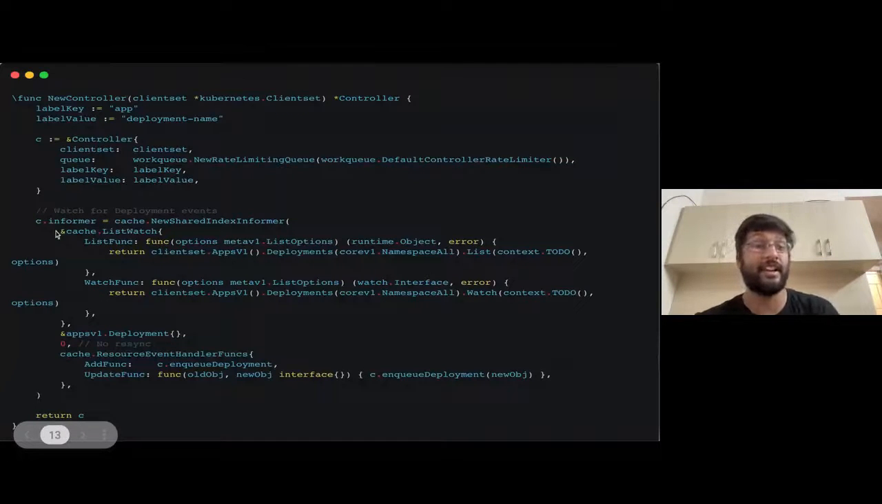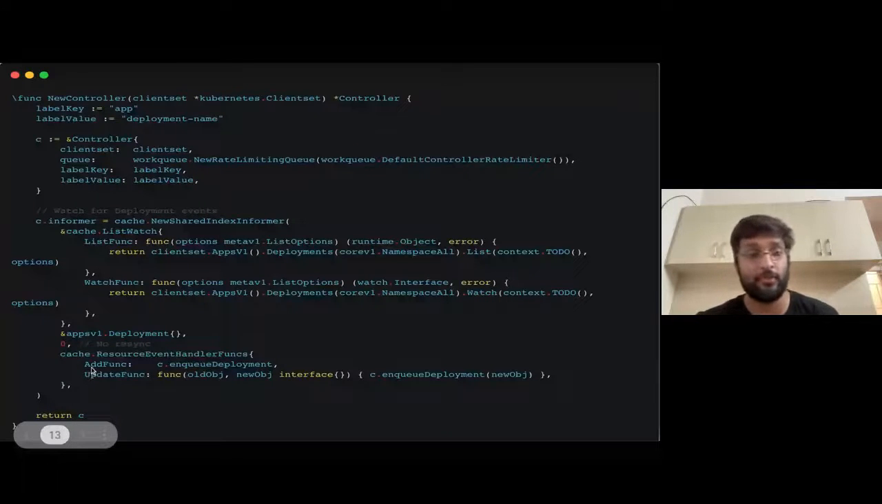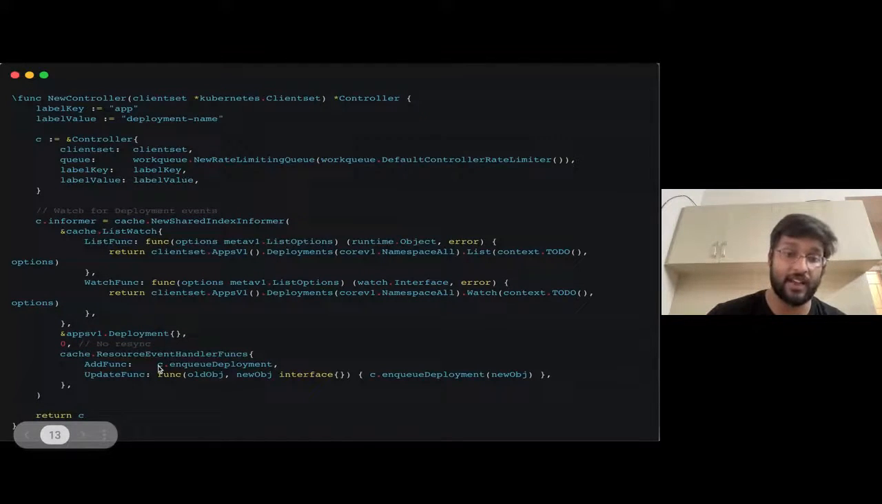Now what I'm doing is defining an informer. Okay, so I've defined a new informer as cache.NewSharedIndexInformer for apps.deployment, right? And then here, if you see, I've defined the event handler functions. Okay, so what happens? Resource event handler functions, AddFunc and UpdateFunc. So I've defined c.enqueueDeployment. We'll see what enqueueDeployment is, but you get the gist, right? What I've done here is I have enqueued the deployment.